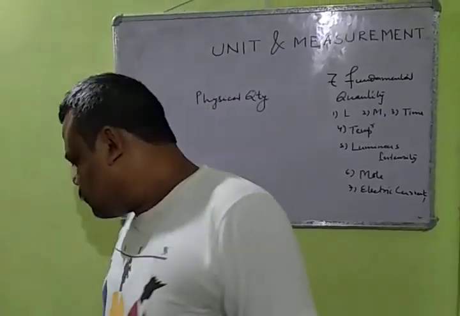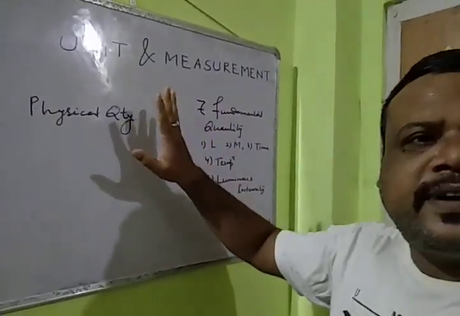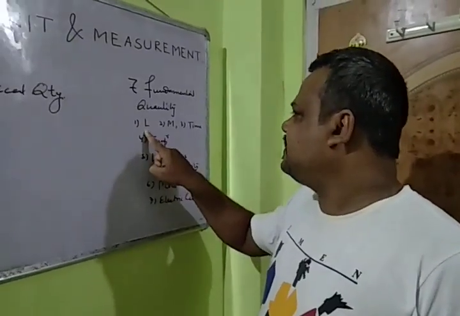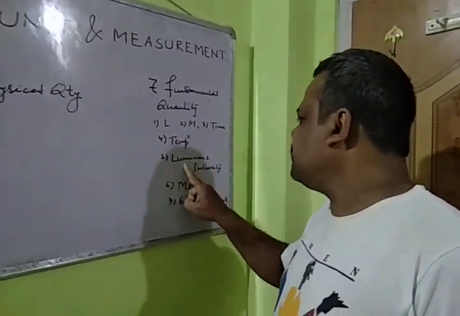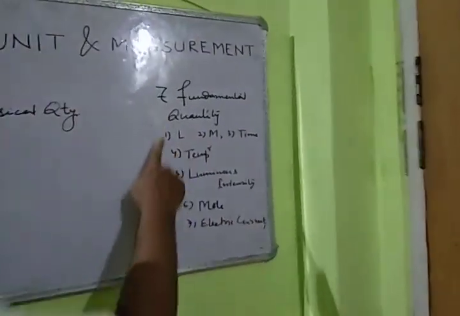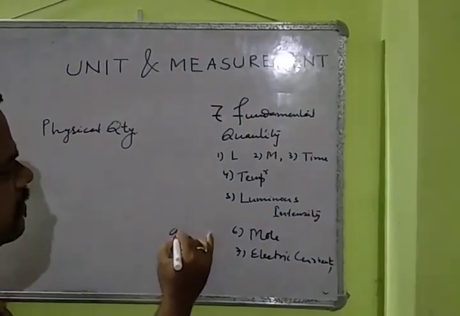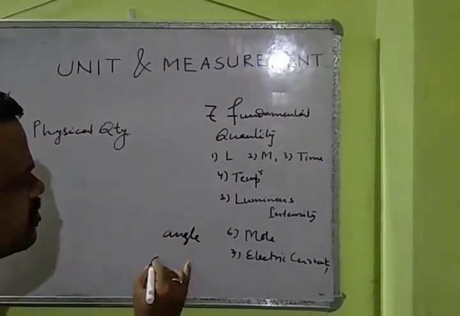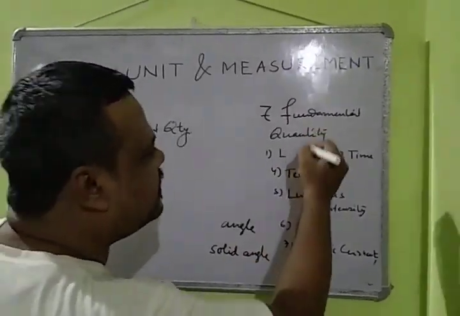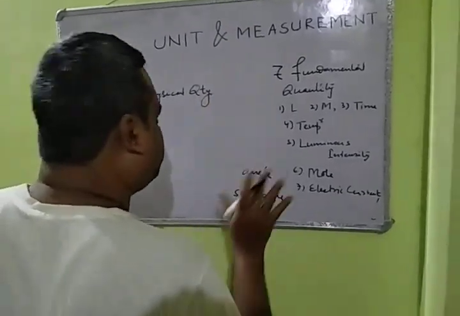And there are 7 fundamental quantities in physics: length, mass, time, temperature, luminous intensity, mole, and electric current. These are the 7 fundamental quantities, but later on angle and solid angle are also included in the fundamental quantity, right? So this is about physical quantity.